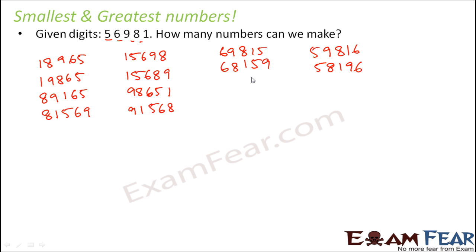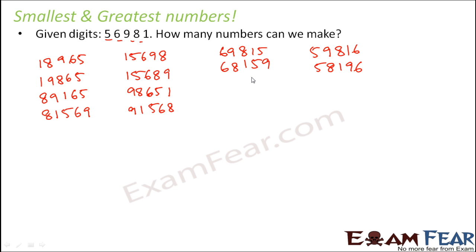Now here I have just noted down a few of them. If you want, you can continue to make more numbers just for your understanding or for your fun. The interesting thing that we will observe here is, if I ask you which is the smallest number that you can make from these 5 digits? Looking at the screen right now we have jotted down some 12 numbers. As I told you, many more numbers can be formed with these digits.